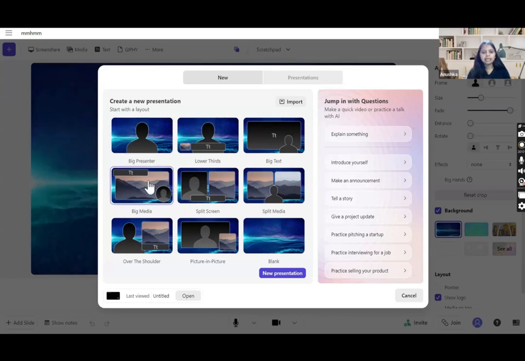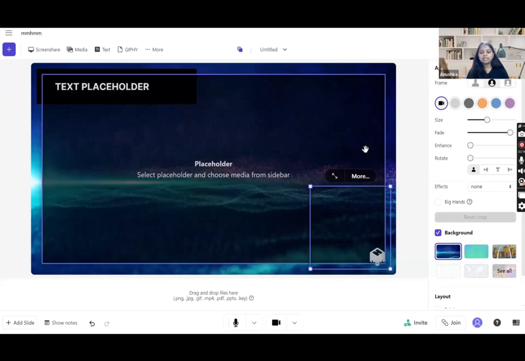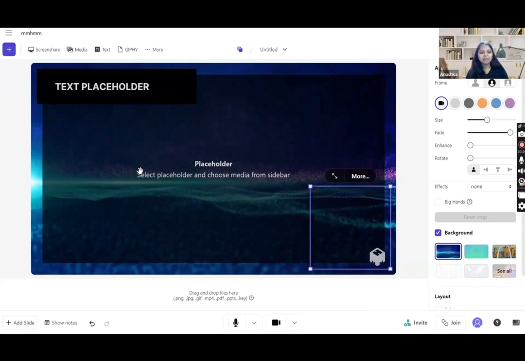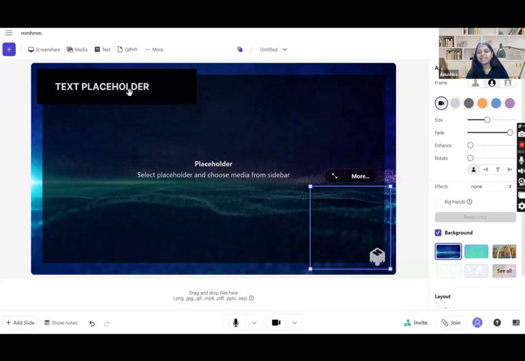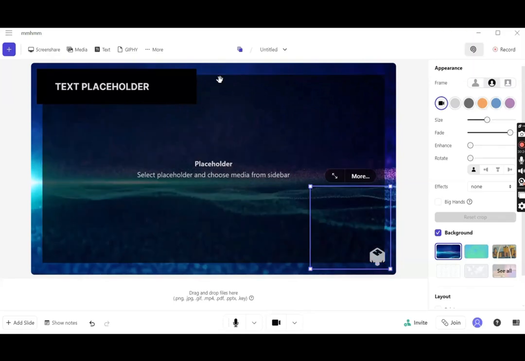I'll select this and then go to new presentation. Once I click on this, can you see the presentation has started? Now here will be my camera. My camera is already shared on the Zoom call, so I guess it is not showing. Just a second. I'll try to turn off my camera from here. Maybe it will help.